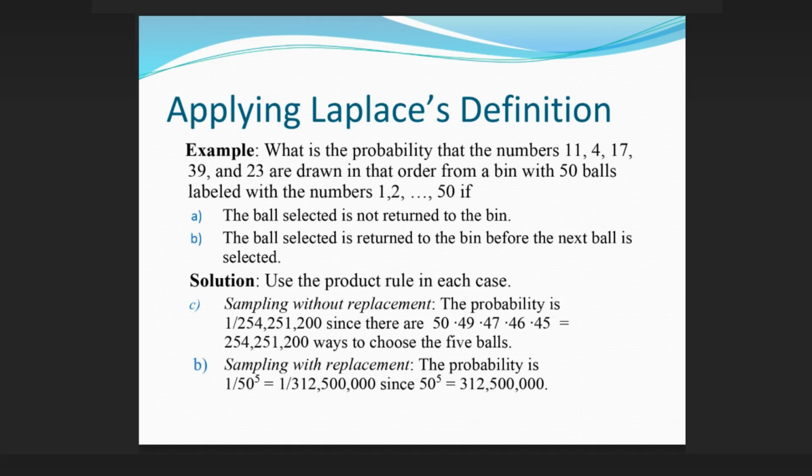Solution: use the product rule in each case. a) Sampling without replacement, the probability is 1/254,251,200, since there are 50·49·48·47·46 = 254,251,200 ways. b) Sampling with replacement, the probability is 1/50⁵ = 1/312,500,000, since 50⁵ = 312,500,000.